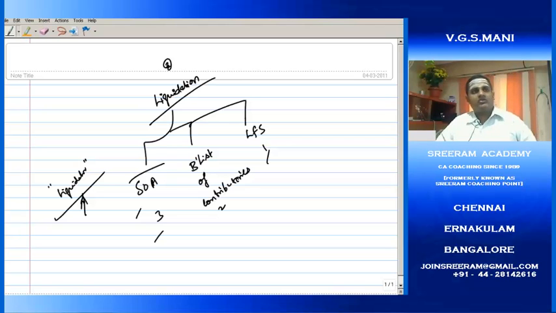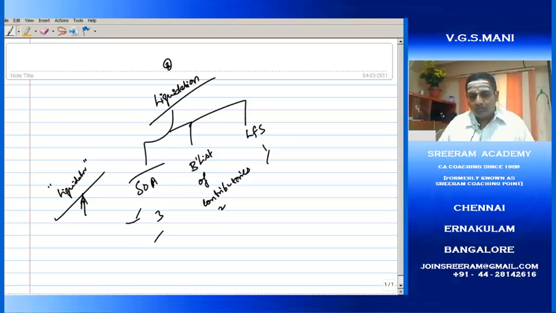Clear? You are coming to Shriram Coaching Point for registration. What is the first question you will be asking? Sir, give me your pamphlet. Give me your brochure. So we need to present first of all our pamphlet or brochure, or somewhere you could have seen it at least on the net or through your friends. After knowing only, you can come to class and start attending. So the moment you are entering our Shriram Coaching Point, we need to present something to you. Then only based on that you will start making a decision. Similarly, when a liquidator is coming to our organization for doing all these formalities, we should present him a statement which informs what is the position of our assets and liabilities.